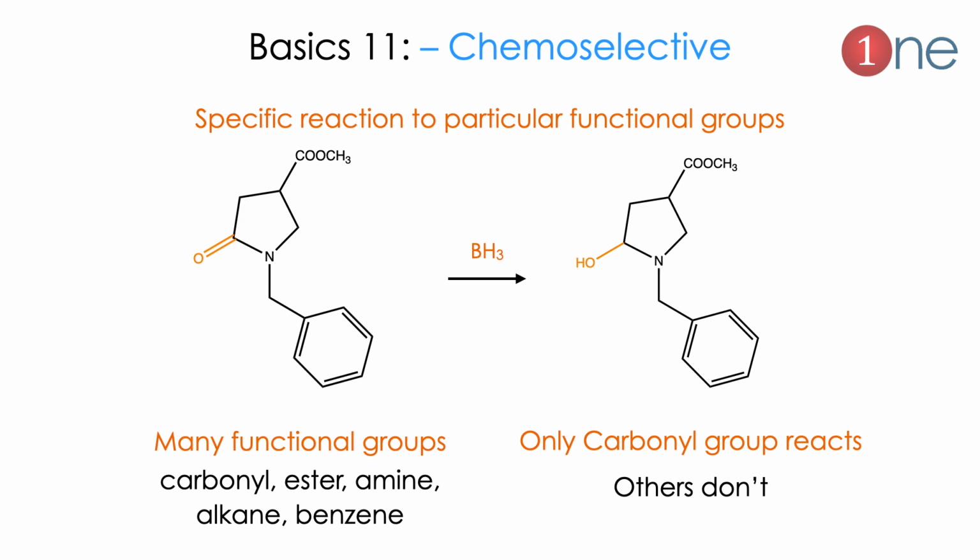Next basic will be chemoselective reaction. The concept of chemoselectivity comes from multifunctional group compounds. Here I show the biggest compound where there are many functional groups, which are carbonyl, ester, amine, alkane and benzene. So if a reaction happens, where will it happen? Some reactants selectively do the reaction on a particular functional group. Here the BH3 only attacks the carbonyl carbon. So here you get the alcohol only on the carbonyl group, not on ester, not on amine, not on benzene. So the reaction is very selective based on functional group, which is called chemoselectivity.